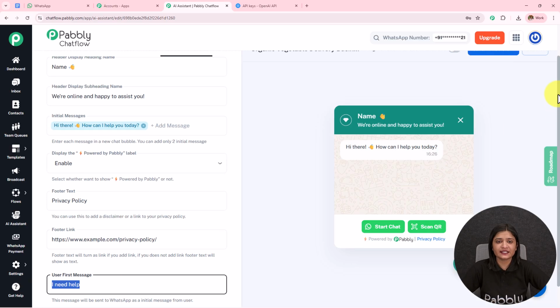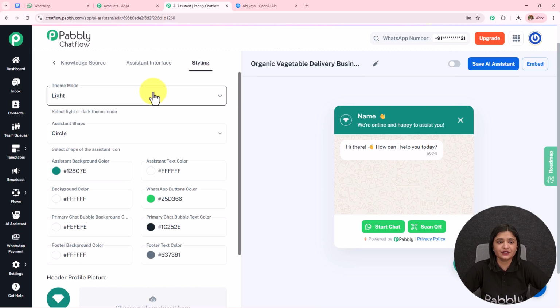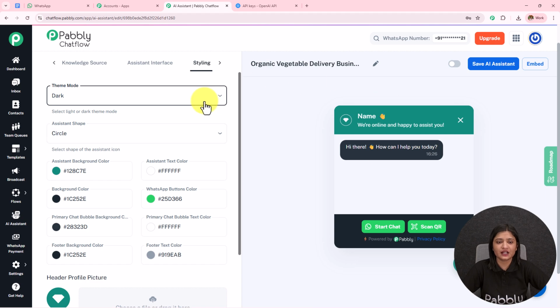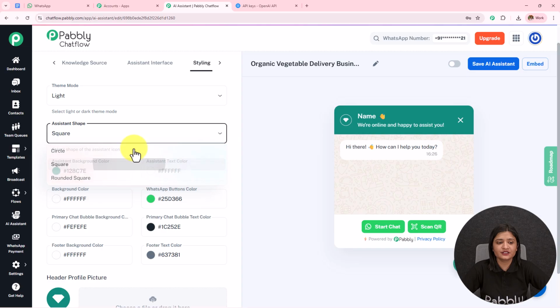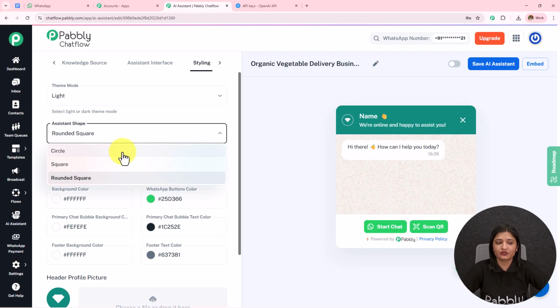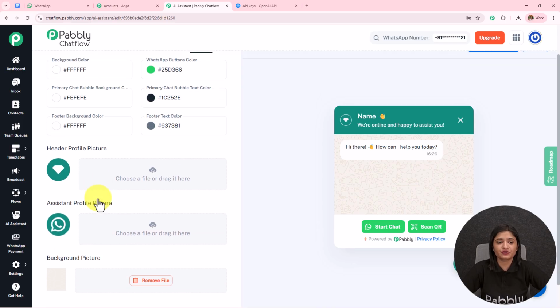Moving on towards the next one, which is this styling. Now here I have selected the theme mode as light. You can select it as dark also and it will start displaying over here. Then we have this assistant shape. You can select circle, square or rounded square according to your choice and preference. Then we have this background color, text color, button color, chat bubble color. You can set this according to your choice and preference.